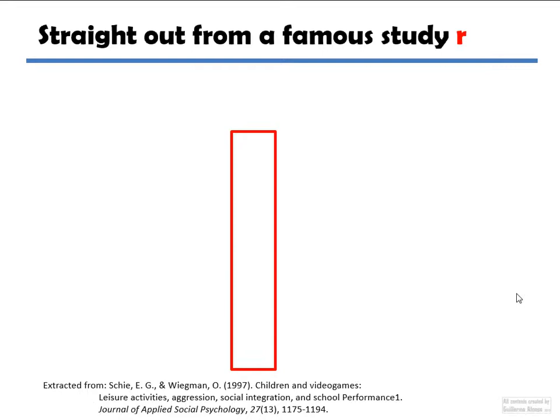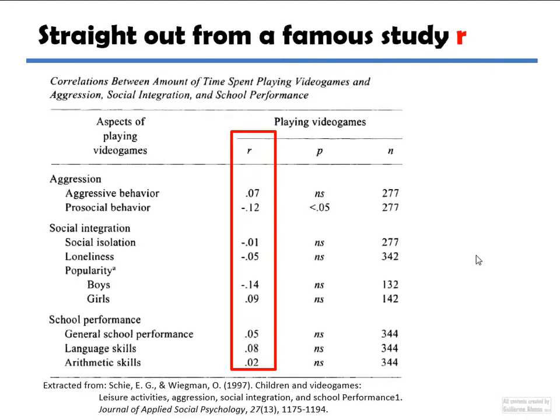So they went out there and started measuring how many hours a week does this child play video games, and how's his school performance? Does he have a lot of friends, and so on? So they made this massive study looking at a lot of very different kids to try to figure out whether there was a relationship between playing video games and doing well or doing badly in school. And this is what happened. These are the actual results.